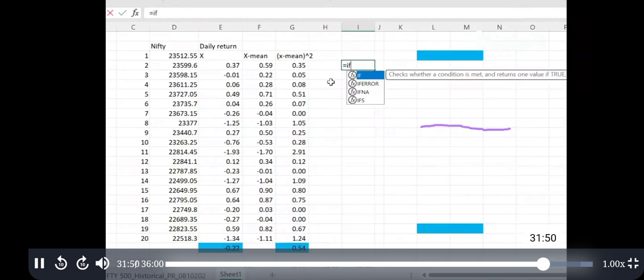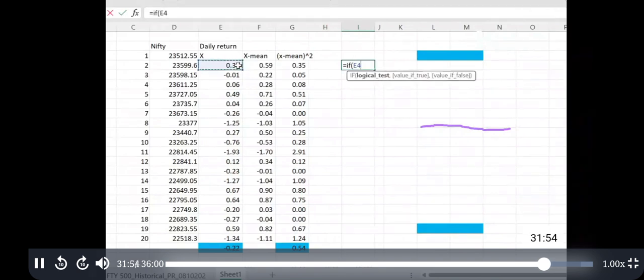Condition: if this return is less than this, I'll take below average, or else 0.